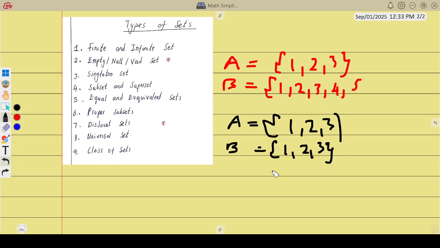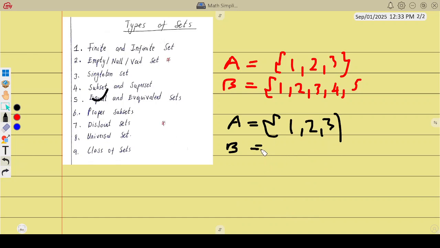1, 2, 3. So you can see that A is equal to B. No thinking here. Or you can also say B is equal to A because they are the same things. And so that is an equal set.